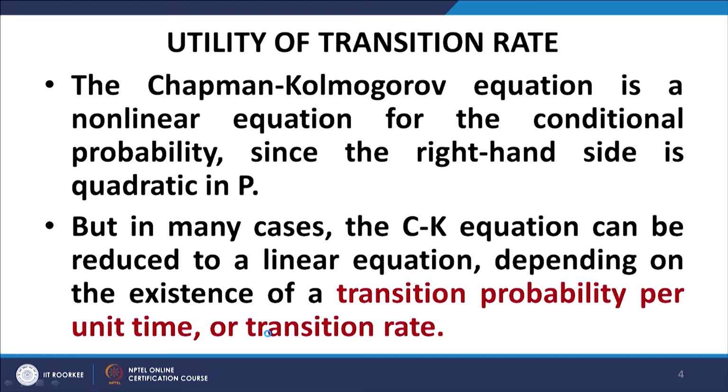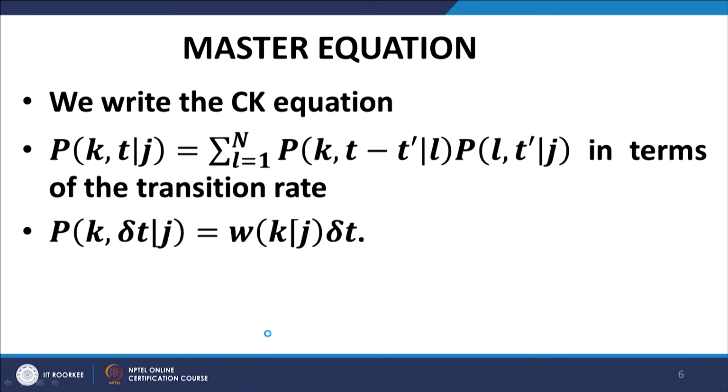As I mentioned, the utility of the transition rate comes into play because the Chapman-Kolmogorov equation is nonlinear, and therefore, to simplify it further, particularly in the context of stationary processes, we can make use of the concept of transition rate, which leads us to, in fact, the master equation.